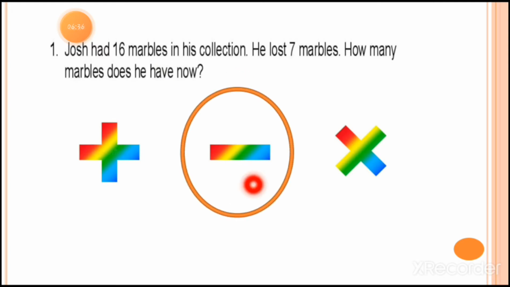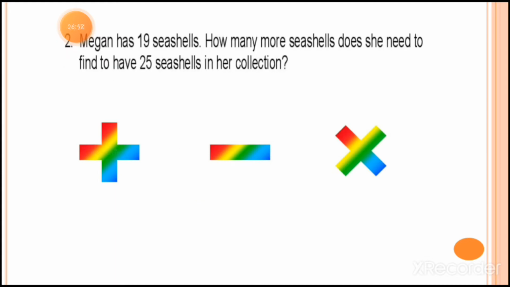So we have to put a circle on the subtraction sign. It means this is the subtraction word problem. This way we have to decide which problem to solve and in which sign we have to put the circle.